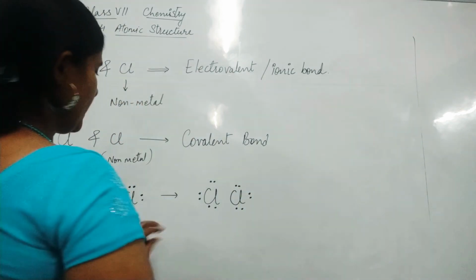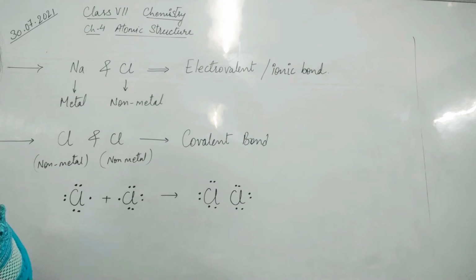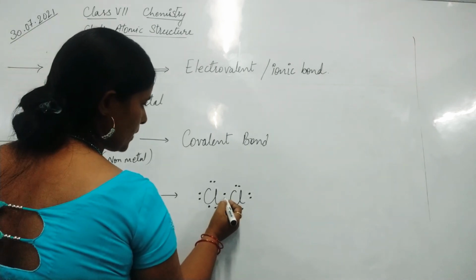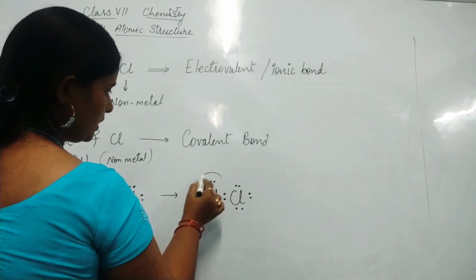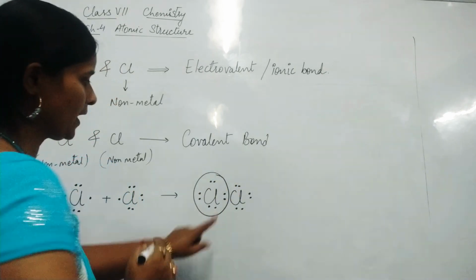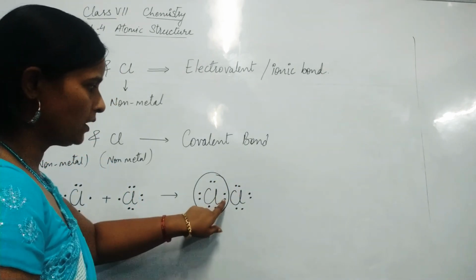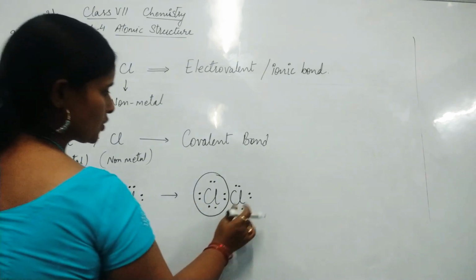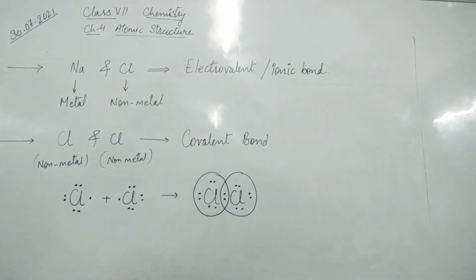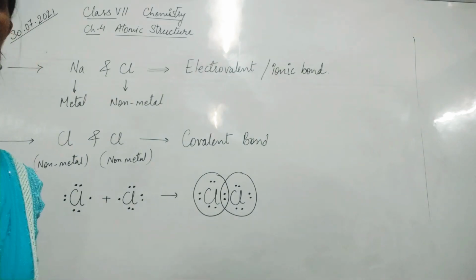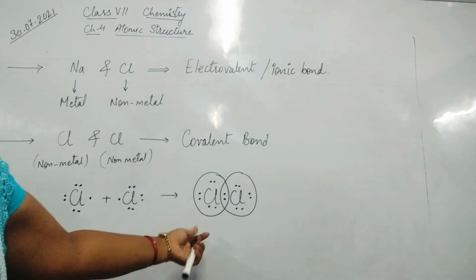Finally each has 1 electron here, so we draw 1 electron like this. These 2 electrons will be shared by this chlorine also, and these 2 electrons will be shared by the other chlorine also, like this, to complete their outermost energy level, or shell.